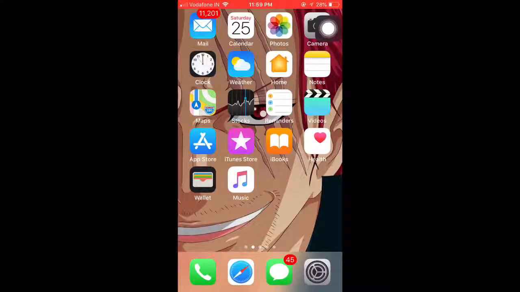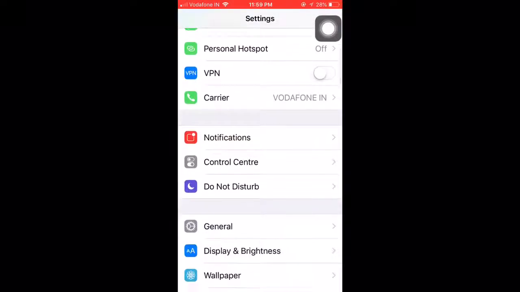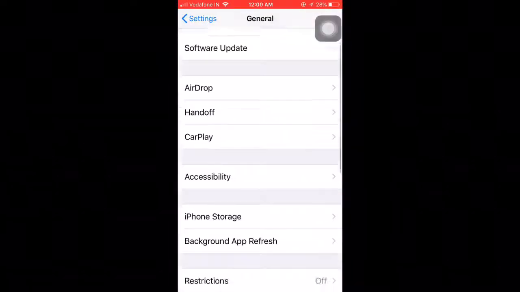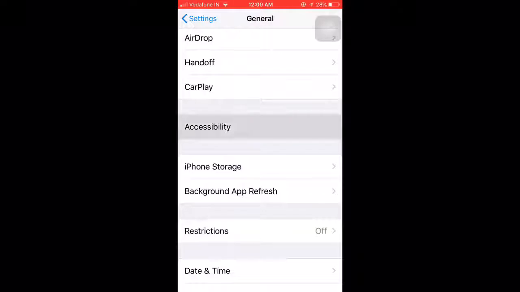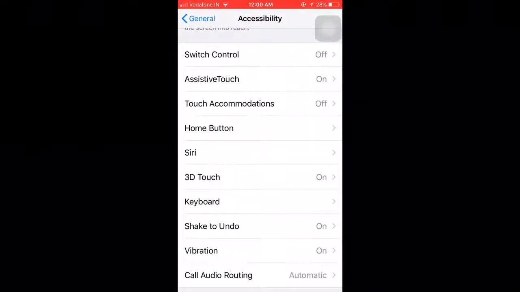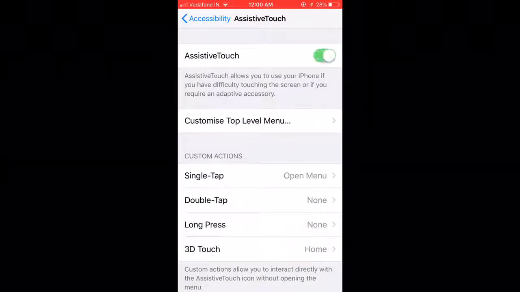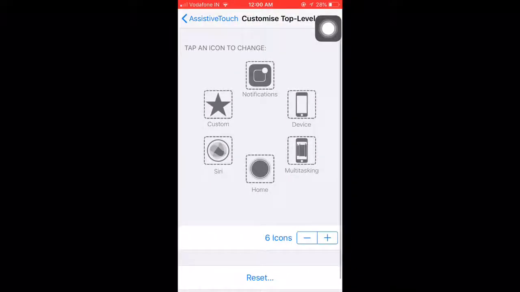Just follow my lead. Go to settings, then go to general, then go to accessibility, then go down and down. There you will be seeing one option as Assistive touch. Just make it on or off, whatever you want. You can also customize your menu in home button, whatever option you want to see and all.